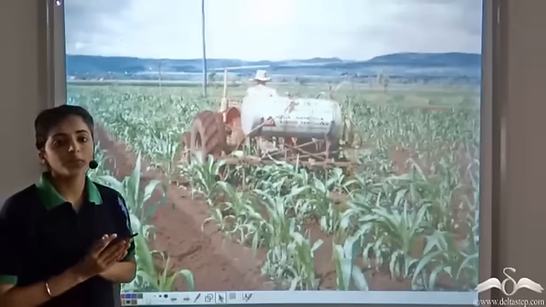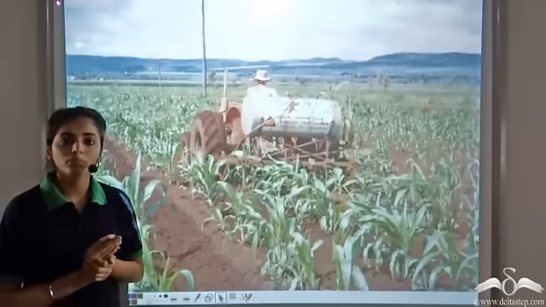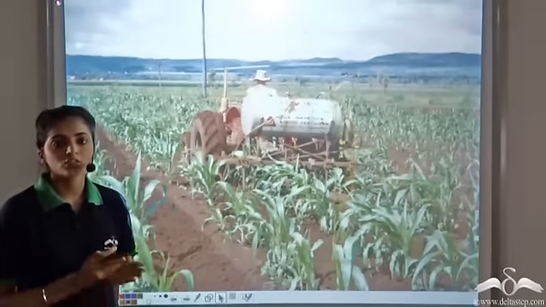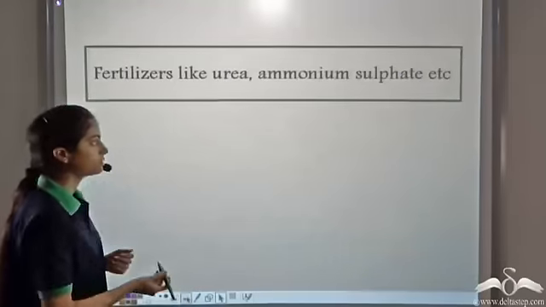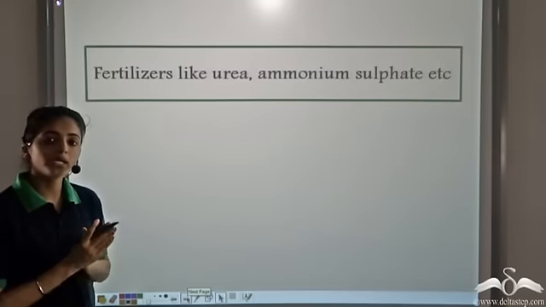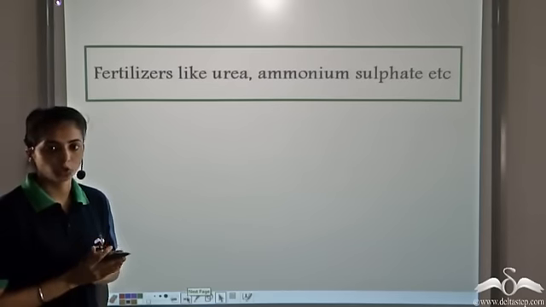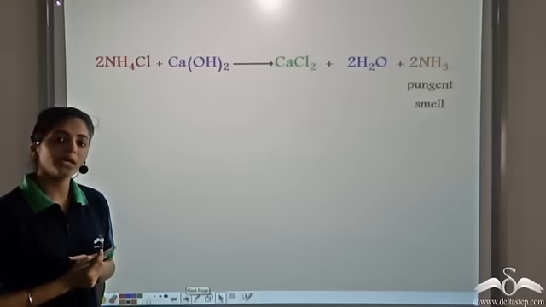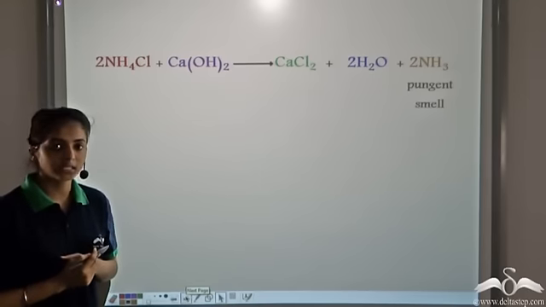Ammonia is a very important fertilizer. 85% of the ammonia produced industrially is used in making fertilizers. So the main use of ammonia is in fertilizers like urea, ammonium sulfate, etc. So it is very important for improving the quantity and quality of the crops. So let's see how we can prepare this ammonia in the laboratory and on an industrial scale.